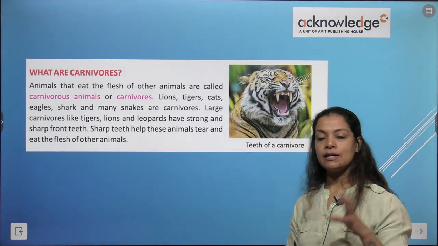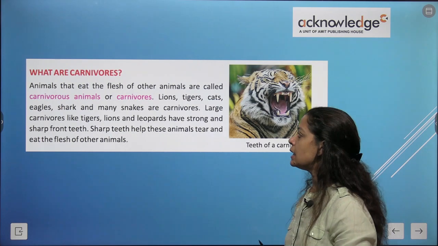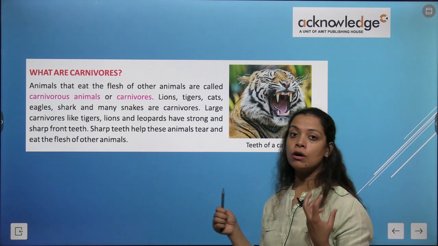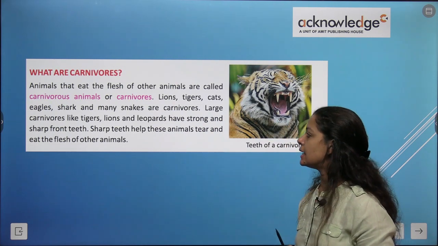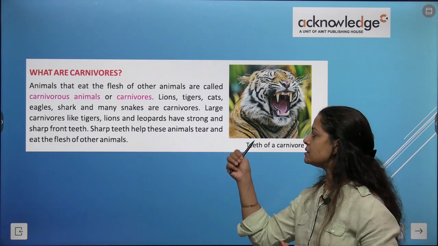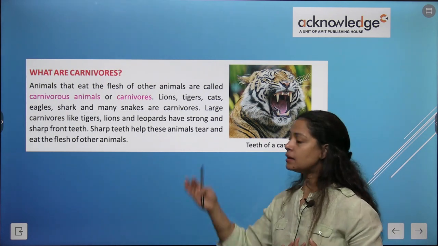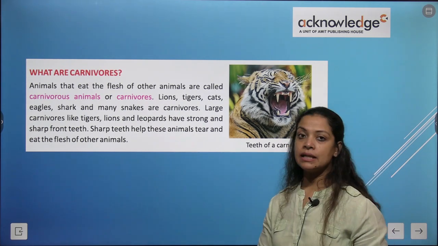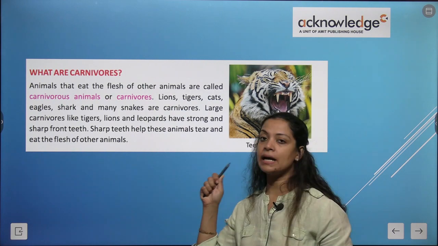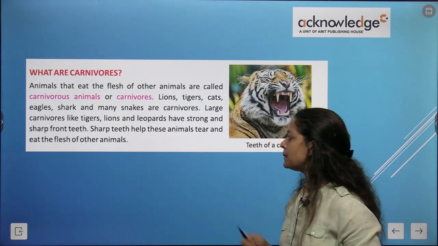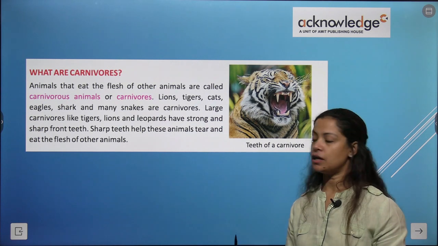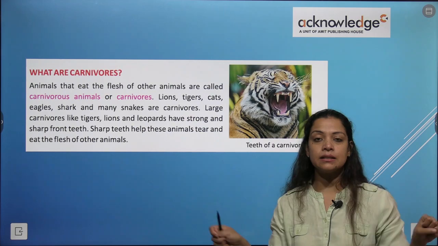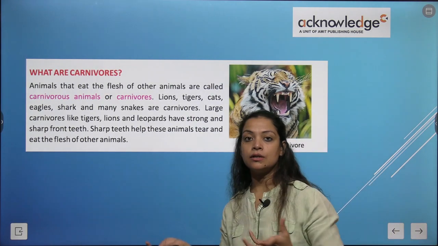What are carnivores? That was all about herbivores. अब carnivores क्या है? Animals that eat the flesh of other animals are called carnivorous animals or carnivores. Lion, tiger, cat, eagles, sharks and many snakes eat flesh. There are many of this kind and they are called carnivores. Large carnivores like tigers, lions, leopards have strong and sharp front teeth. Sharp teeth help these animals tear and eat the flesh. इनके आप देख रहे हैं ये इस तरह से शार्प टीथ होते हैं. So this helps in tearing the flesh of other animals because they hunt other animals.